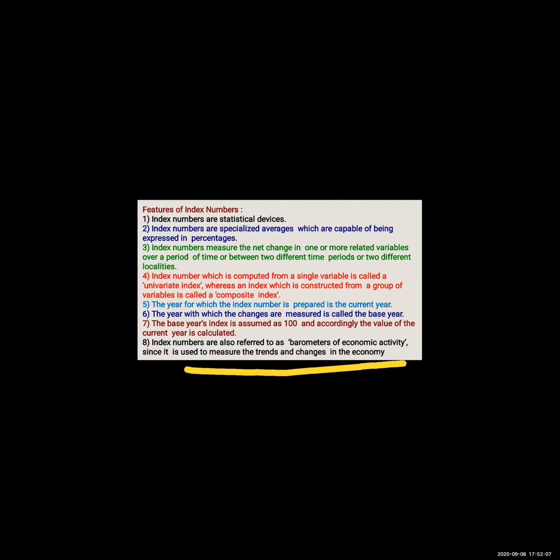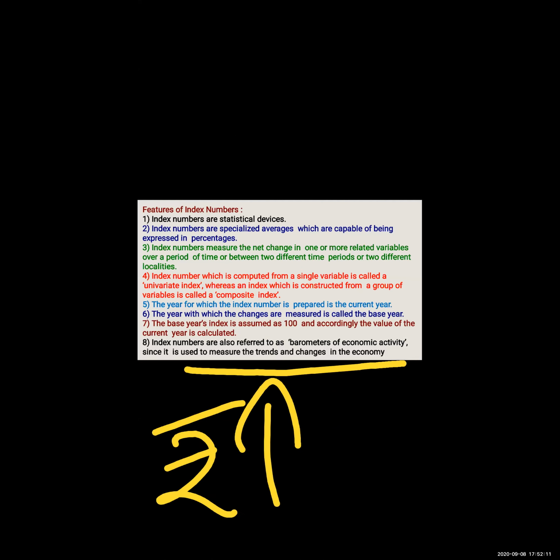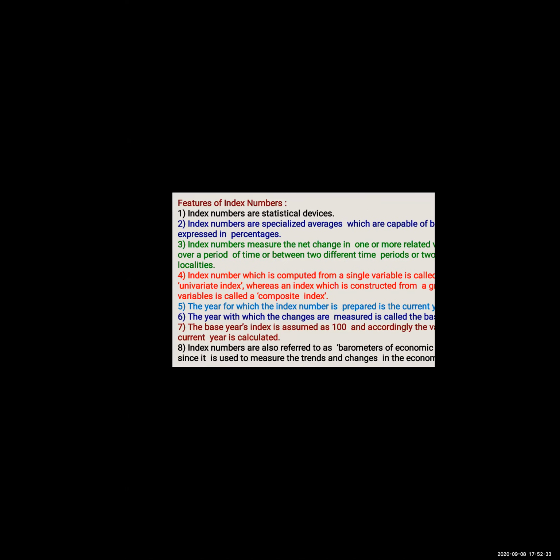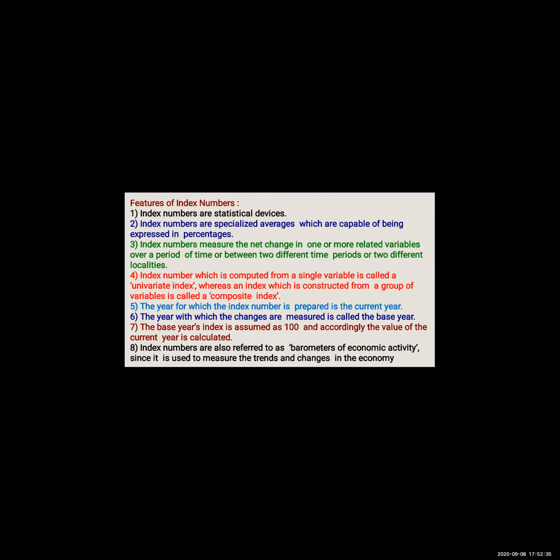It means that earlier the price in our economy was lower, and when compared with now, it has become higher. So we understand the difference, and we understand the development of our economy. When we study the barometer, we get to know about the development that is taking place in our economy. Okay, the point is clear? Any doubt in any of the points you didn't understand? Barometer means to measure the changes in the economy. Okay, moving ahead now.